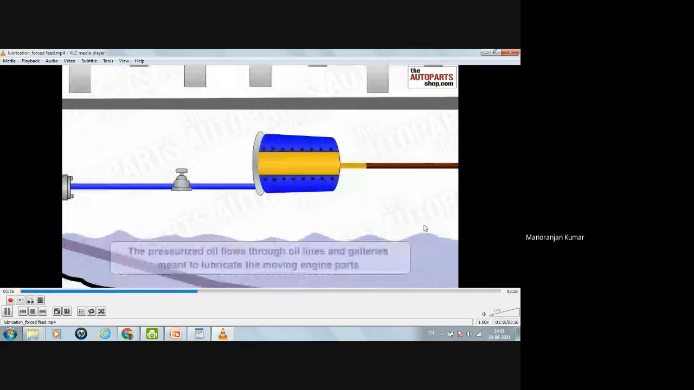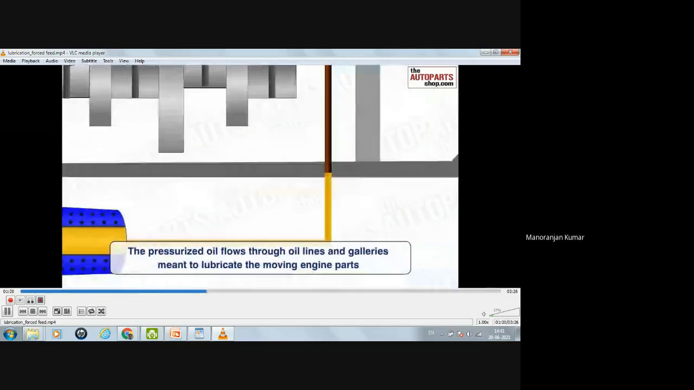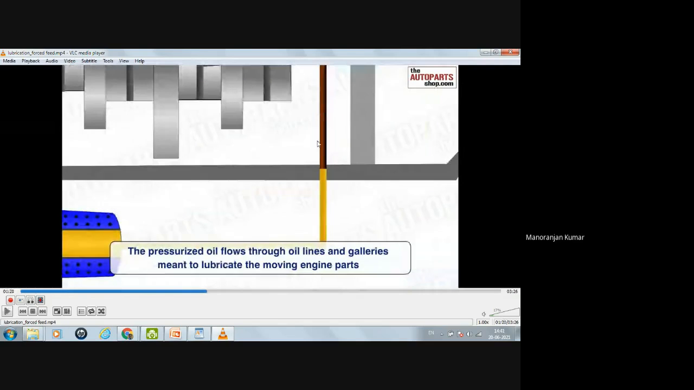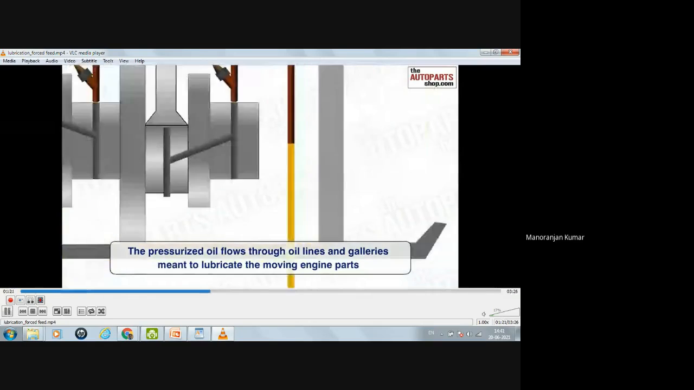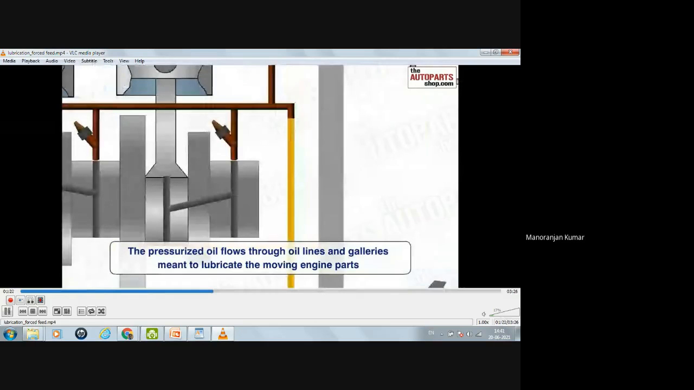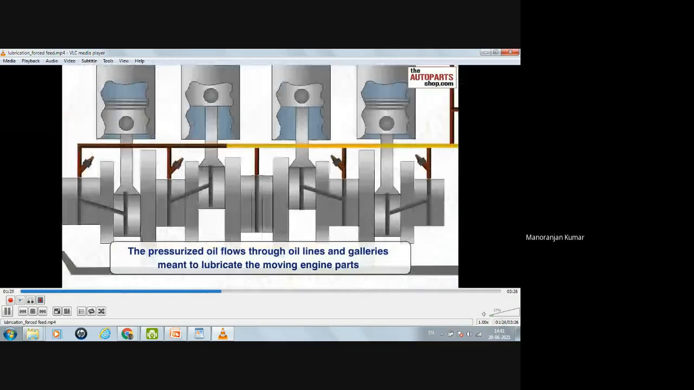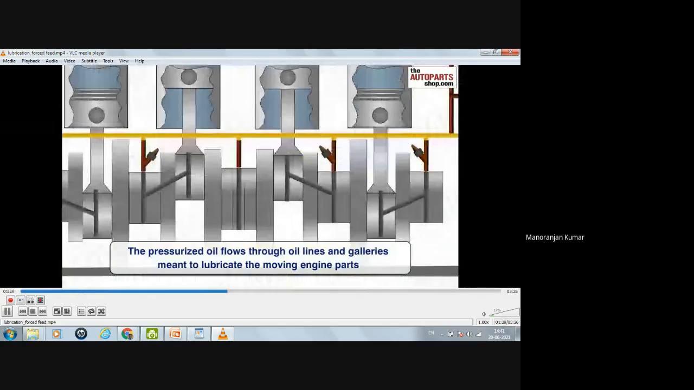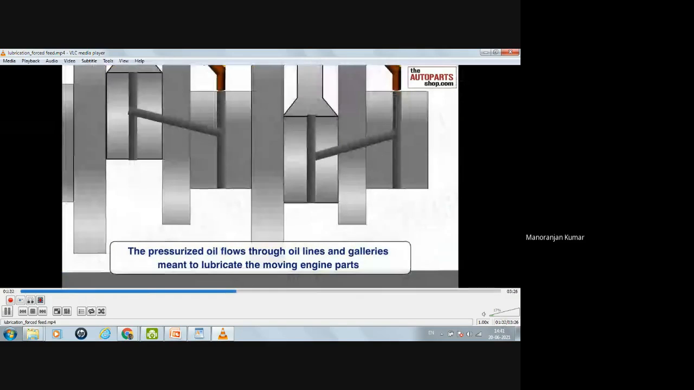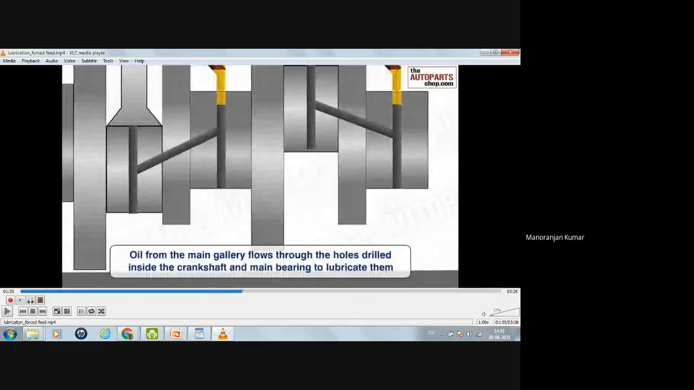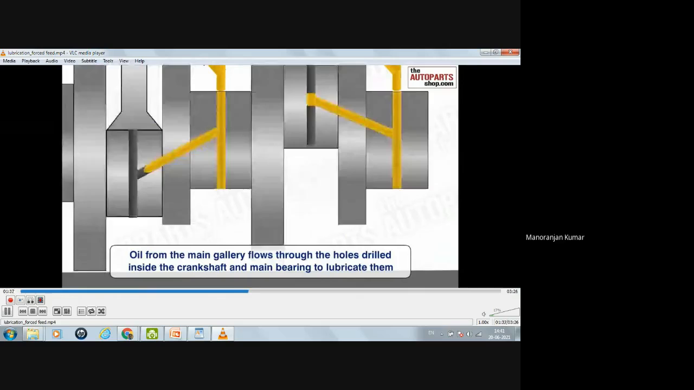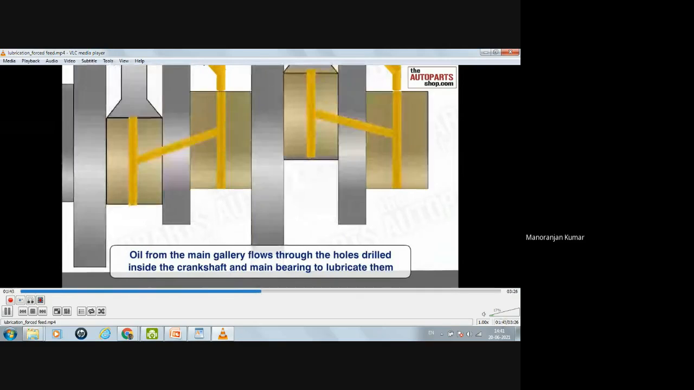Here, now the pressurized oil flows through oil lines and galleries to lubricate the moving engine parts. So first it will reach the first gallery. In the first gallery there are the crankshaft, connecting rod and piston. Okay. So oil from the main gallery flows through the holes drilled inside the crankshaft and main bearing to lubricate them. Here you can see all the parts of the crankshaft are lubricated.